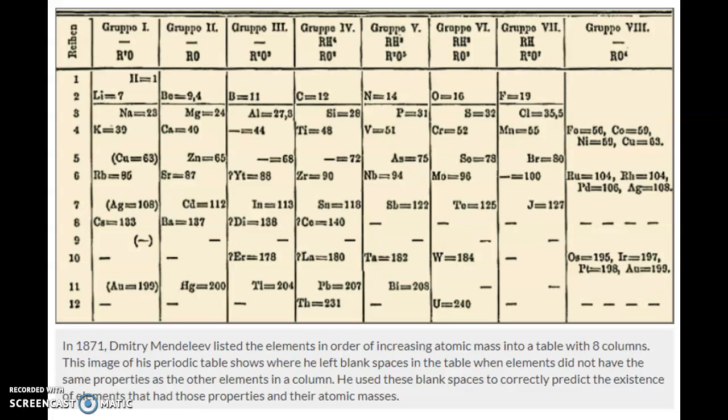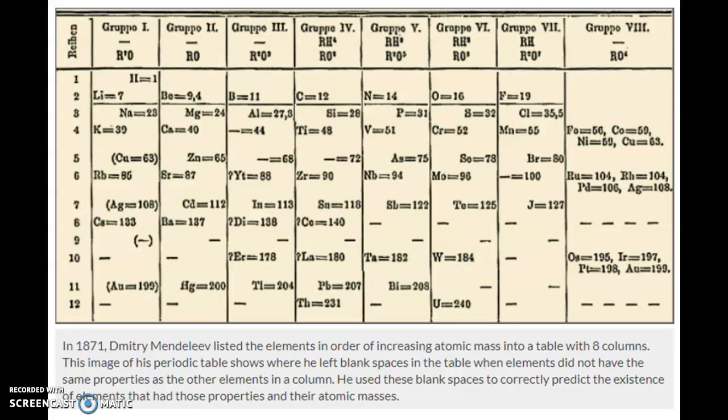Mendeleev knew the shared properties of each column were important. So when an element fit into the order of atomic mass but did not share the properties with its column, he left a blank space in the table. He hypothesized, which means he had an educated guess, that the blank space in the table stood for an element that had not yet been discovered. He also predicted that its properties would be similar to those of other members of that column. He even used the averages of atomic masses on either side of a missing element to predict its atomic mass.